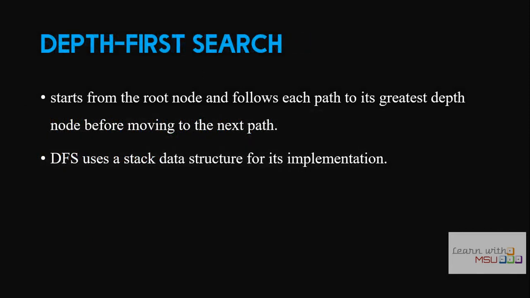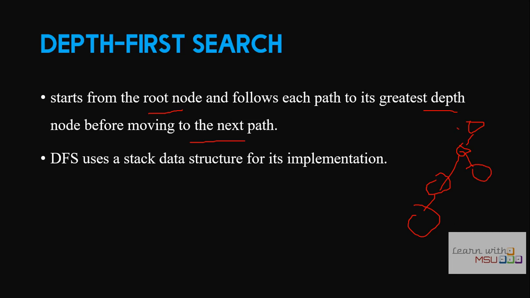And then we can go for the second one, that is depth first search. Depth first search starts from a root node and follows each path to its greatest depth node and then moves to the next path. It uses the stack data structure. So level by level search or breadthwise search is called breadth first search. Depth first search is where we search with respect to the depth. Suppose we consider this tree, it starts moving from one node and goes up to a depth.